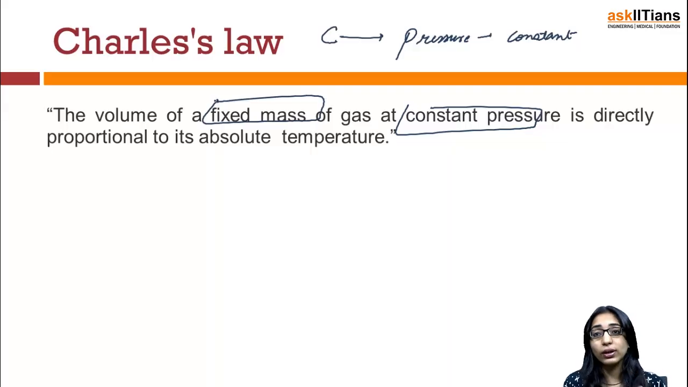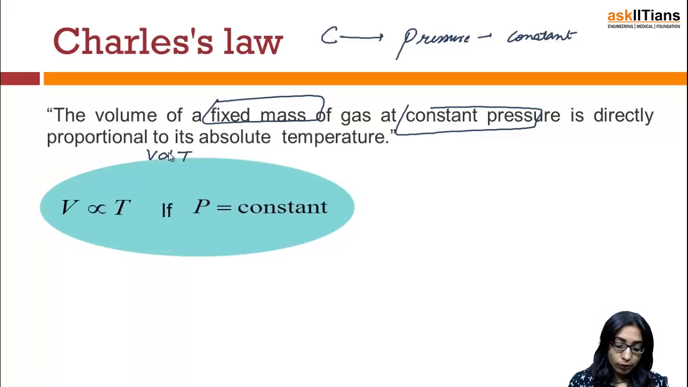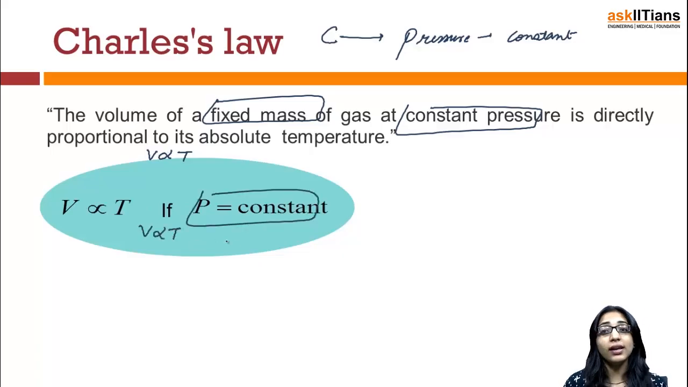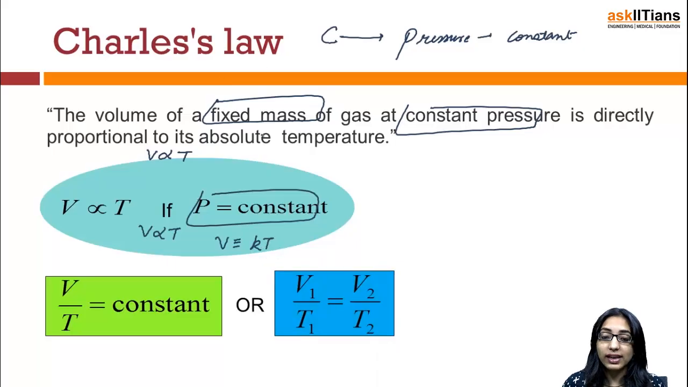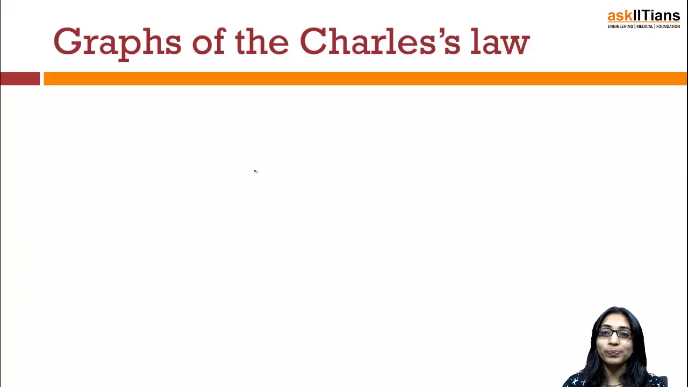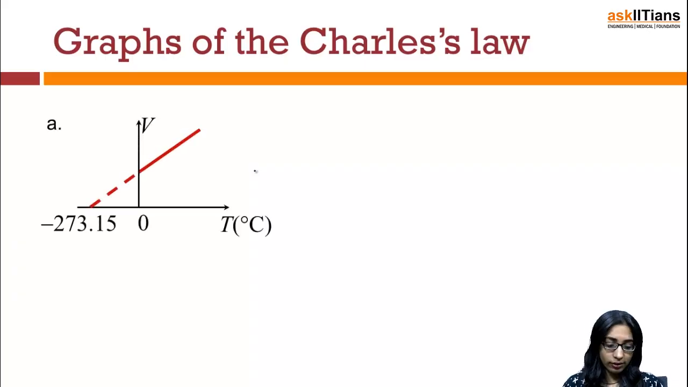The way we did it in Boyle's law, in a similar way we can move over to Charles' law. So it says that the volume is directly proportional to its absolute temperature T. So I can say if P is constant, V will be directly proportional to T. Removing the proportionality sign, you can write V is equal to K times T. Or if you take T on the left hand side, you can say V by T is constant. Or once again, the way we did in the previous case, if V by T is constant, then V1 by T1 will be equal to V2 by T2.